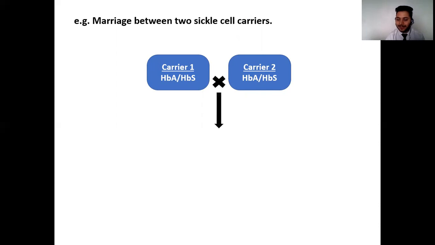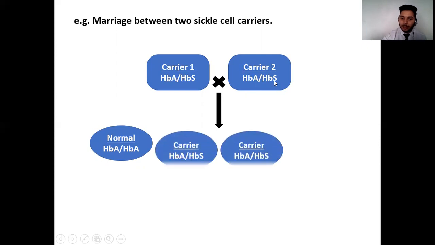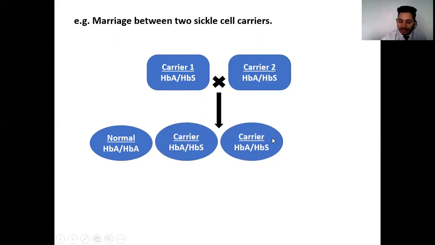What are the probable offsprings that are formed? So a simple cross multiplication. Here I'm going to have HBA with HBA, so one of the offsprings is going to be normal. Second, HBA multiplied with HBS. Here I'm going to have two offsprings which are going to be carriers with the same genotype as that of the parents. And the third case is that of HBS multiplied with HBS. So these are the two alleles contributed by the parents, and therefore the offspring is going to show a homozygous combination of HBS. So this is a fatal combination.